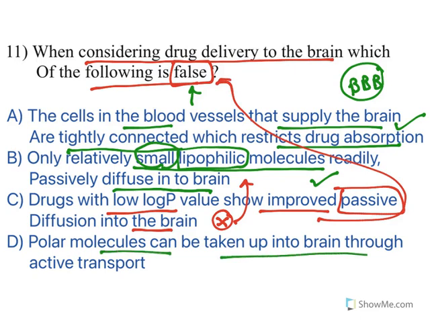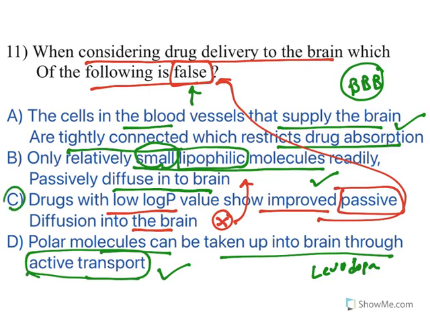Let us see the last one. Polar molecules can be taken up into the brain through active transport. This is true. You know, levodopa is given to treat Parkinson's disease. Now, levodopa is a polar molecule. It is taken by active transport into the brain. So, this is also possible for drug delivery into the brain. So, only the false statement is this one. So, option C is the right answer here.